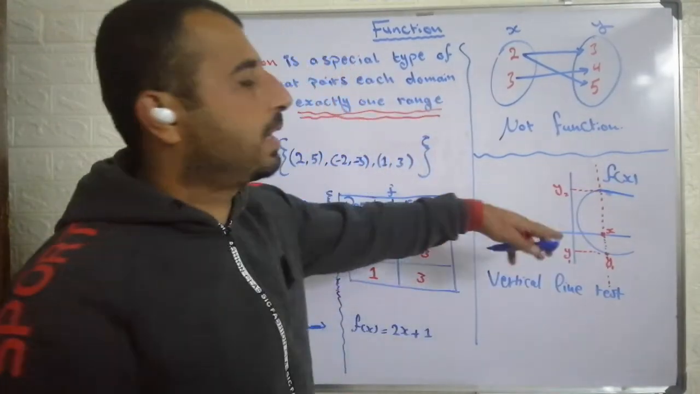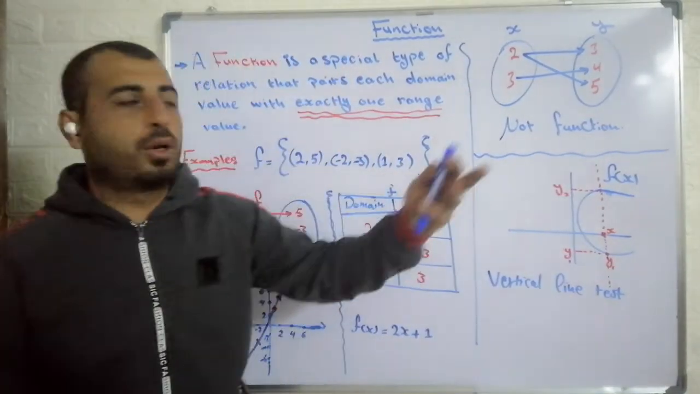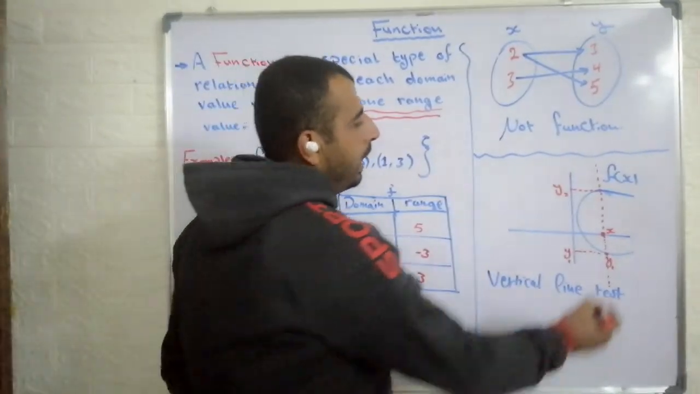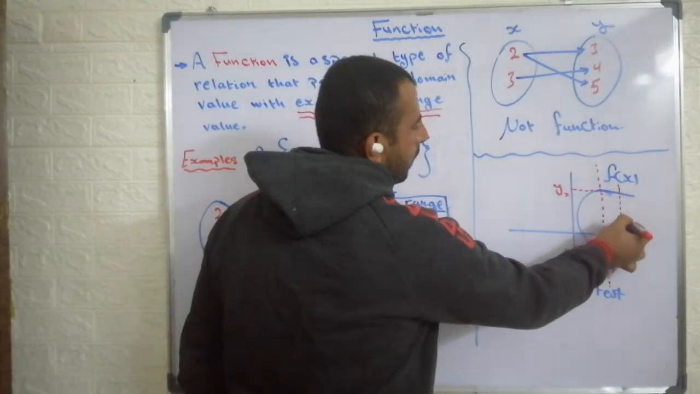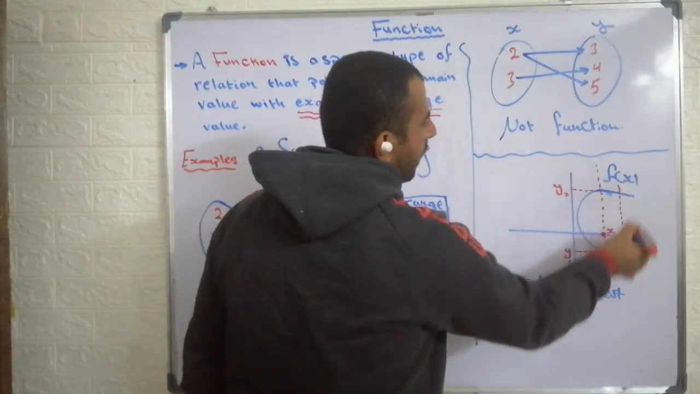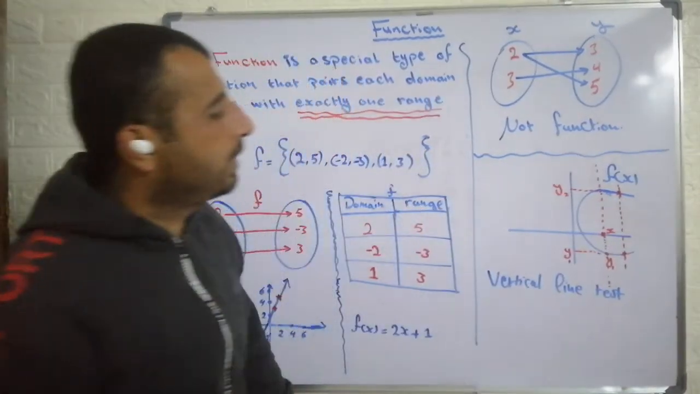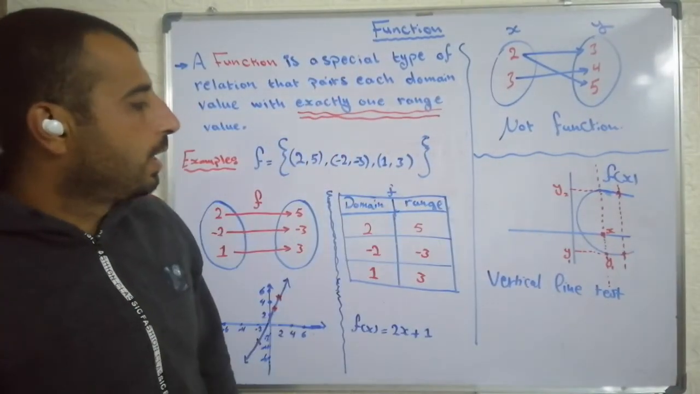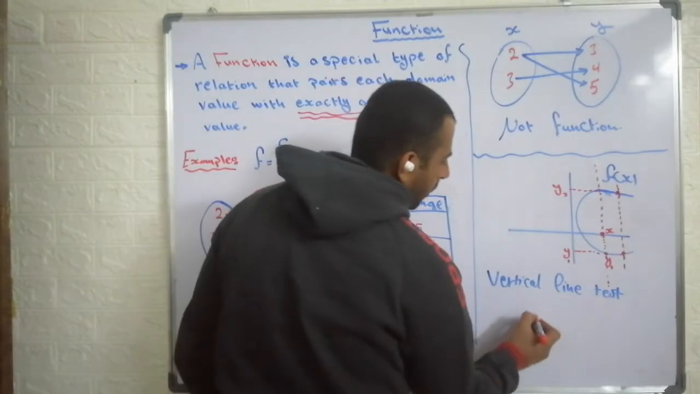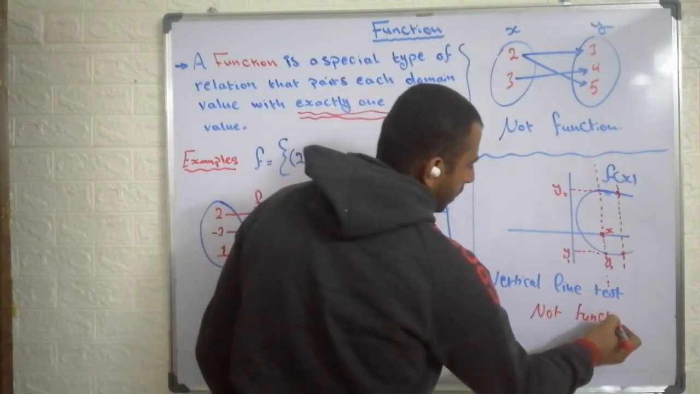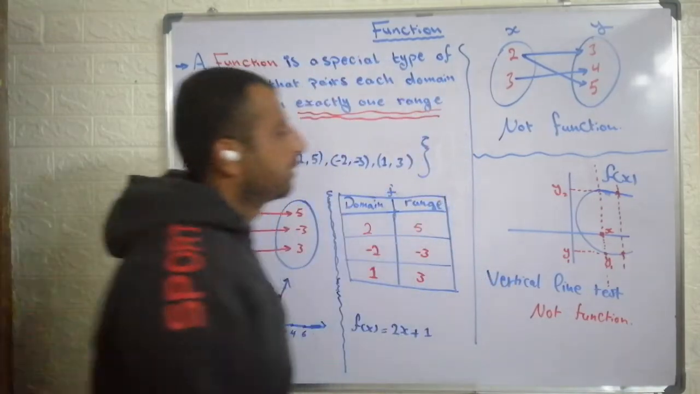If the line intersects the graph in 2 points or more, then directly the graph is not a function. So any vertical line like this is fine. This imaginary vertical line intersects this graph in 2 points, so directly this is not a function. So we conclude that this is not a function.